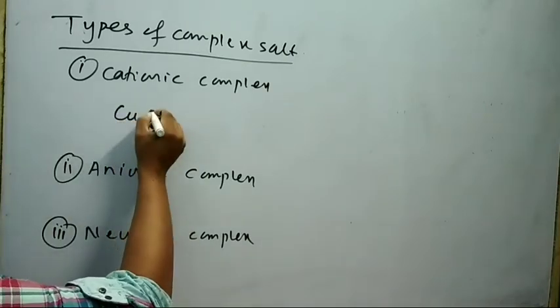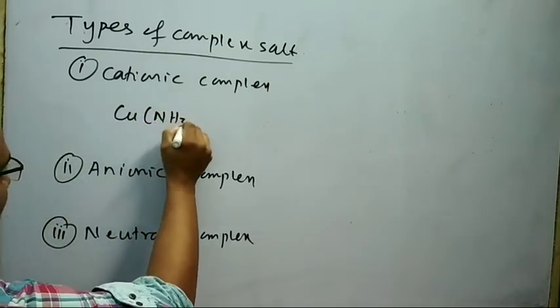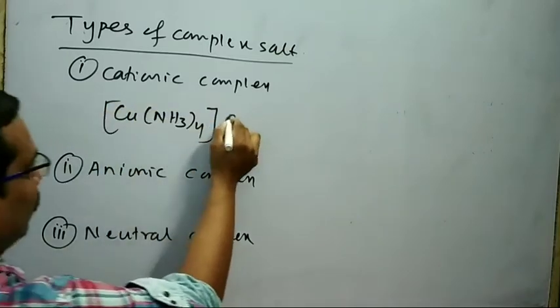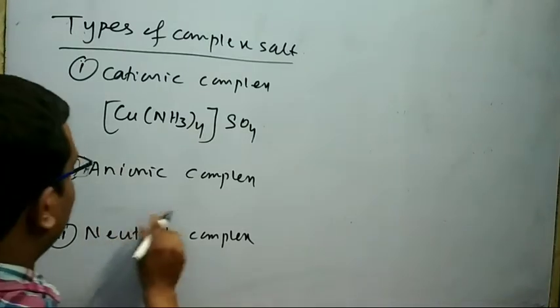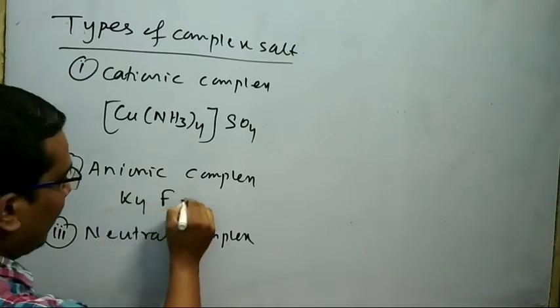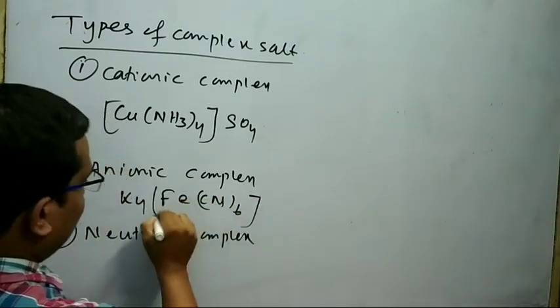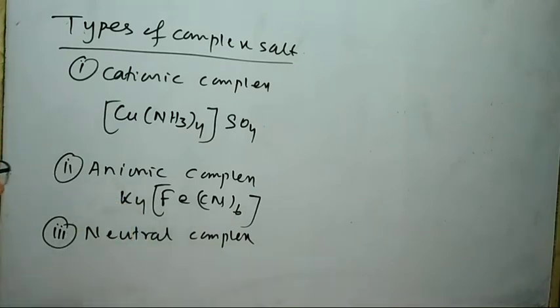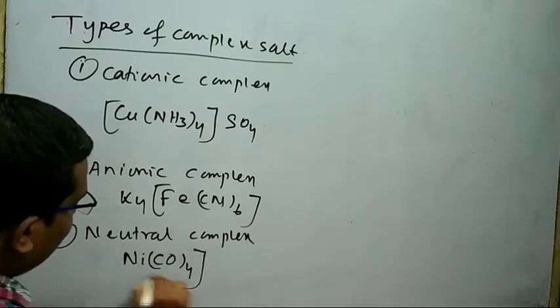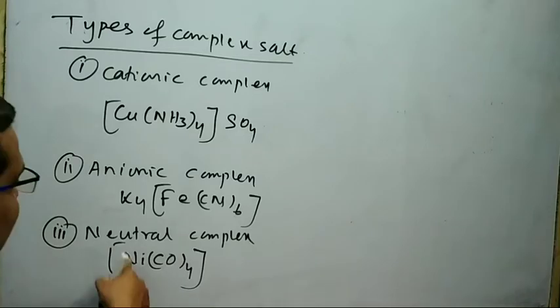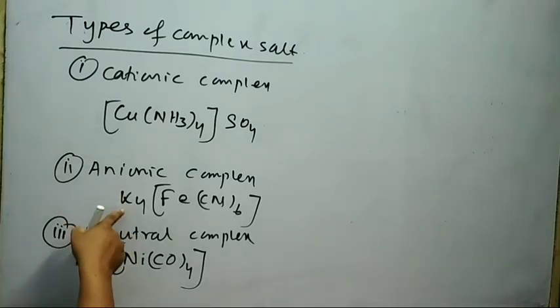Suppose I will take an example, [Co(NH3)4]SO4. This is an example of cationic complex. Suppose I will take an example for anionic complex, K4[Fe(CN)6]. This is an example for anionic complex. Suppose I will take an example for neutral complex, Ni(CO)4. This is an example of neutral complex.